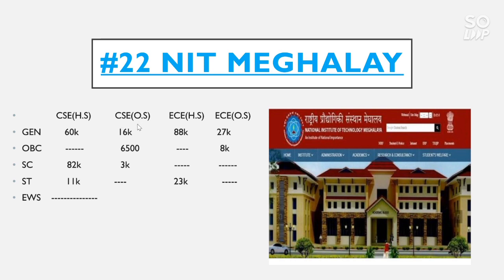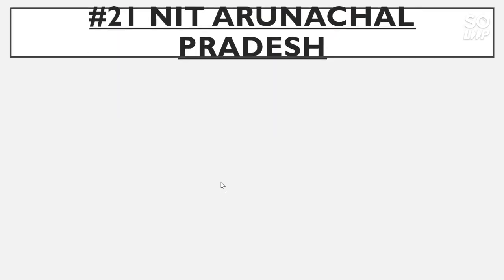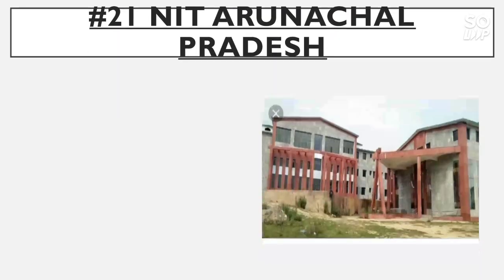For CSC other state, the general category cutoff is 16,000, OBC 6,500, SC 3,000 and there is no seat for ST category. And for EC home state, the general category cutoff is 88,000 and there is no seat for OBC and SC, and for ST 23,000. For EC other state, the general category is 27,000, OBC 8,000 and there is no seat reserved for SC, ST and EWS. Now talk about the number 21 NIT, that is NIT Arunachal Pradesh.